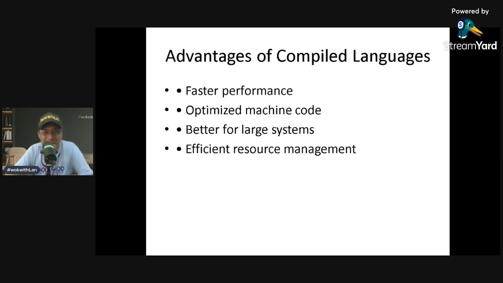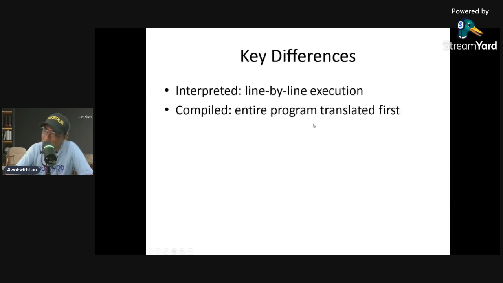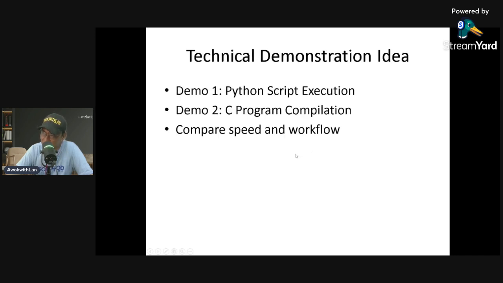Efficient resource management, better control over memory and hardware. So for example, this can be used in Windows OS, C and C++, in Linux kernel, C, game engines, C++. Okay, so these are the examples of compiled languages. So these are the key differences. So let's have a demonstration on it.